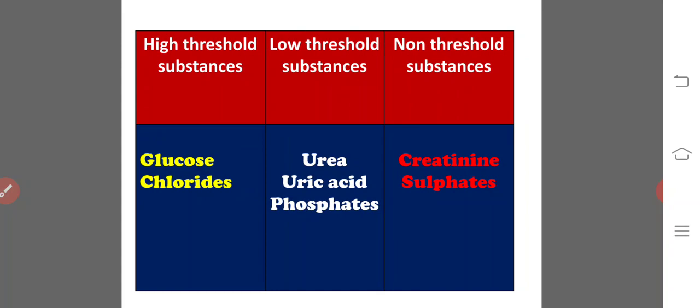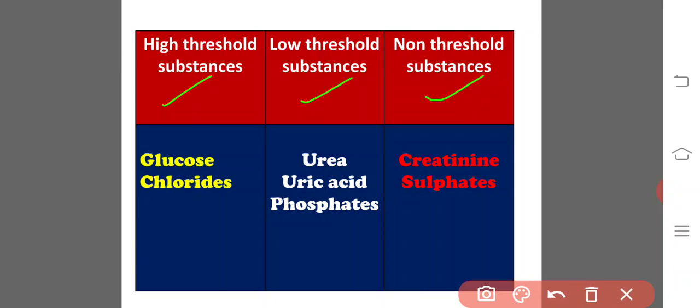So how does the selective reabsorption take place in various regions of the renal tubule? Let us discuss. Before going to the topic, based upon the threshold of the substances, we have divided all the substances into 3 groups: high threshold substances, low threshold substances and non-threshold substances, based on how essential they are for the body.